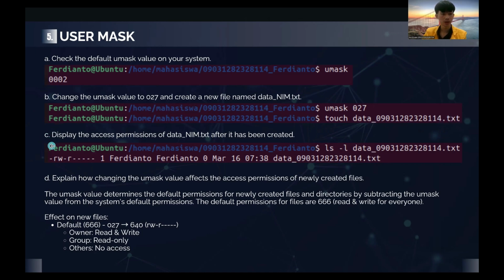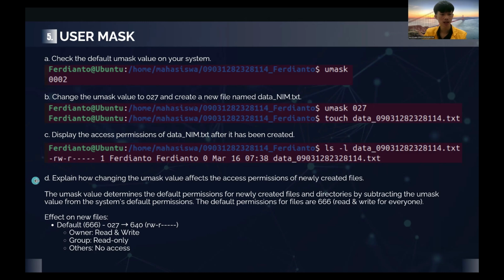And C, display the access permission of data_name.txt after it has been created. So I use the command ls -l data_myname.txt to check the access permission of this file. It displays that the owner can read and write, the group can read only, and the others have no access to this file.